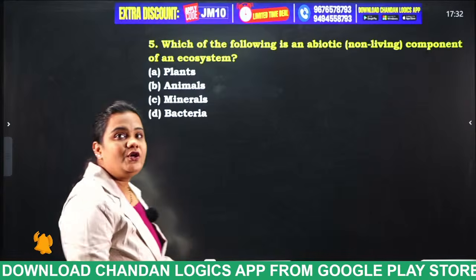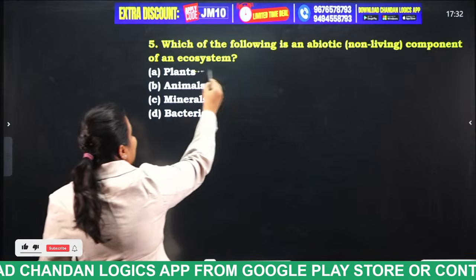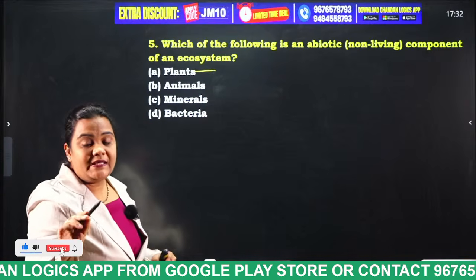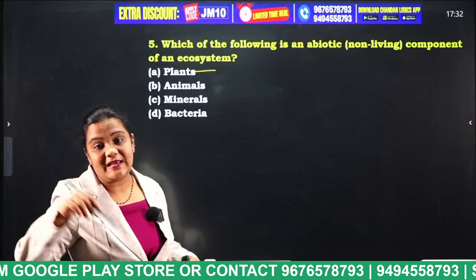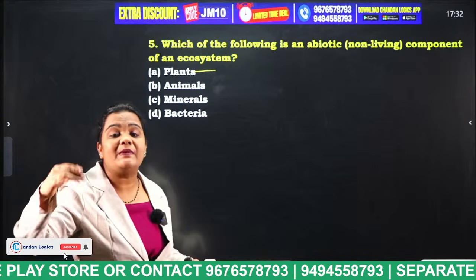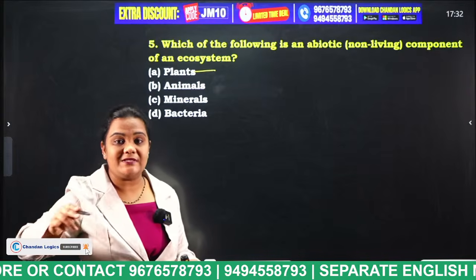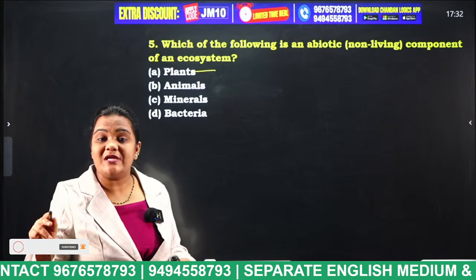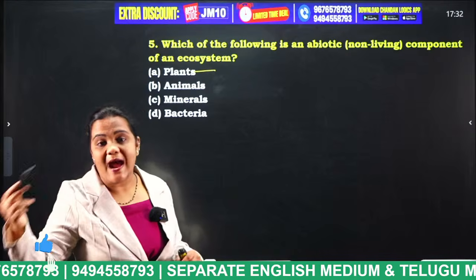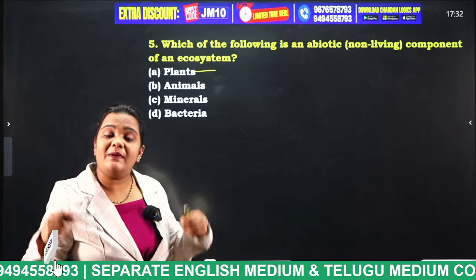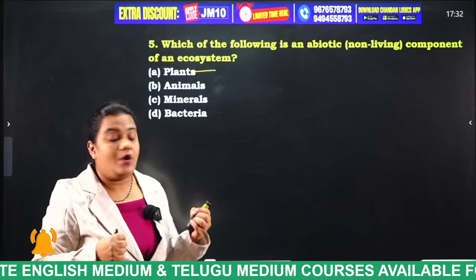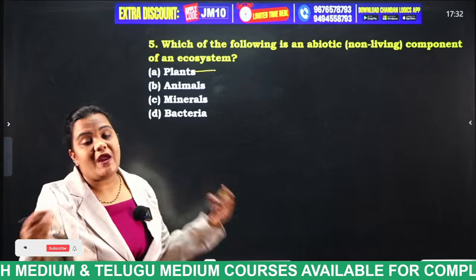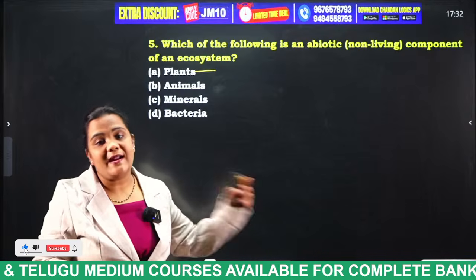Okay, very good, students. So plants, these plants have life. Even plants will respire, even plants will inhale and exhale, and even plants can prepare their own food in the form of photosynthesis. They are known as what, students? Primary producers and autotrophs. That means they prepare their own food by utilizing sunlight. Okay, and animals, we all know animals are, no doubt, living beings.